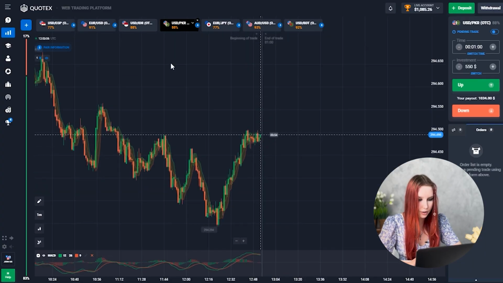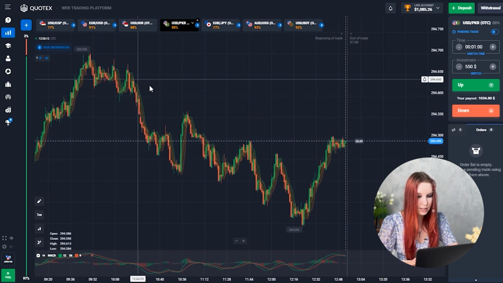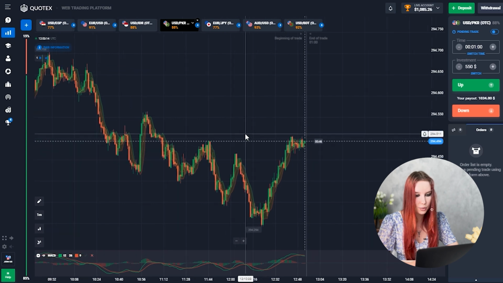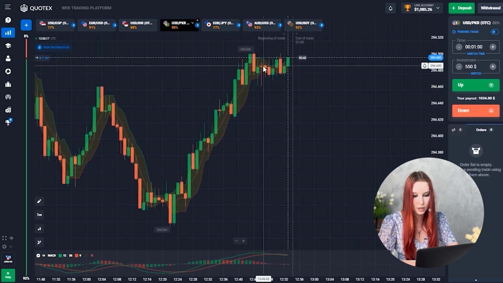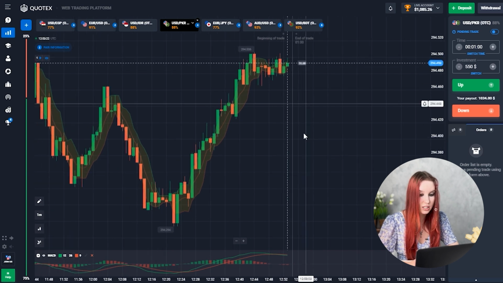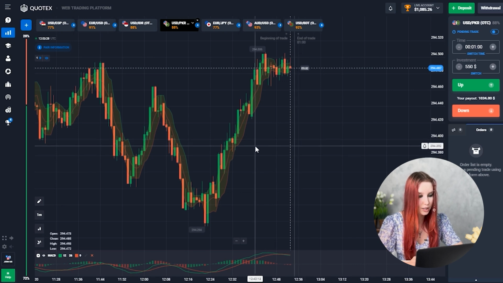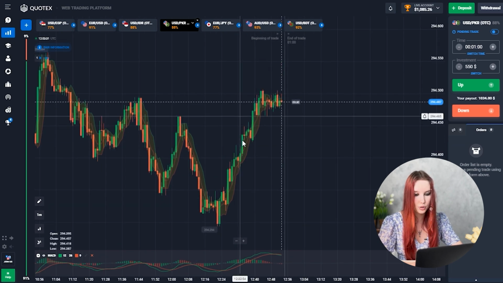So I don't think to stop, and I want to continue on this trending currency pair, the American dollar and the Pakistan rupee. Well, let's see what's going on here. It's a pretty interesting situation here. We can see that the price was moving in a descending price channel, but right now we have such a small pro trade area here. We can see that candles are alternating, and in such situations we need to trade on understanding, but it's pretty risky. Well, especially since I open trades for my entry deposit because I want to increase faster and want to come back to this currency pair a little later.